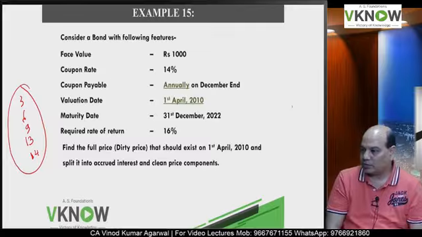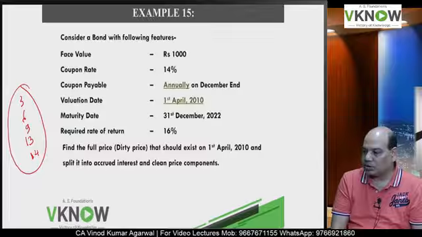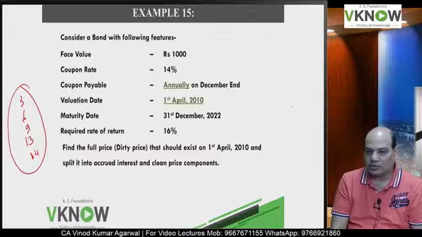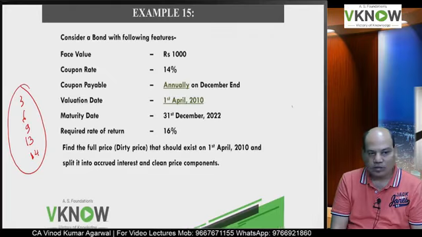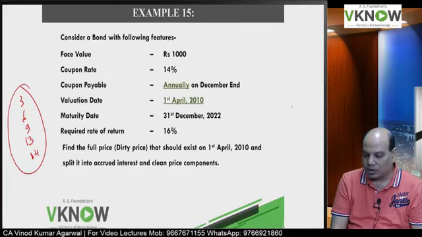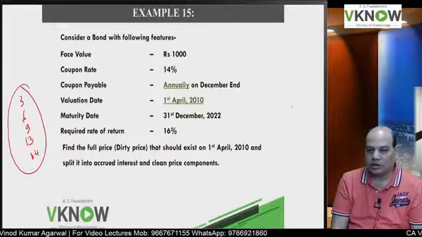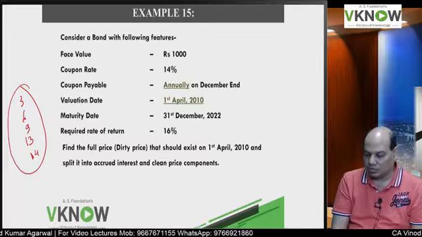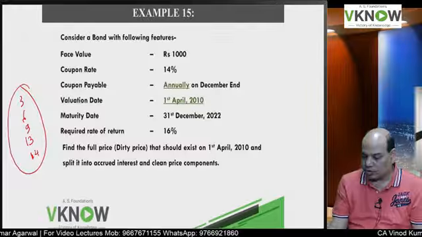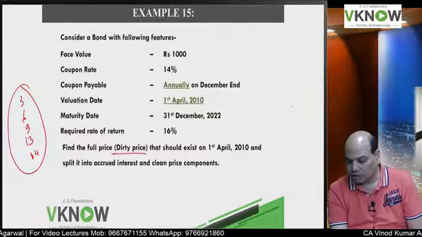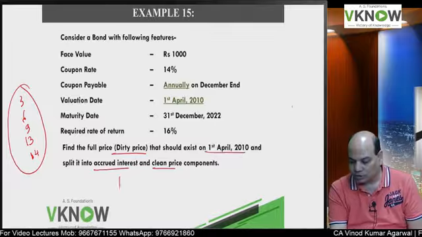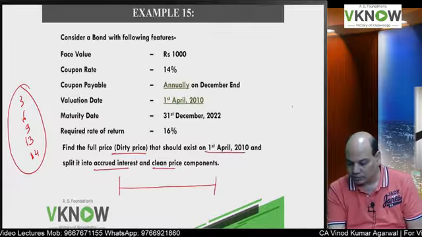Find the full price. Full price means dirty price. Full price means dirty price that should exist on 1st April 2010 and split into accrued interest and clean price component. So you have to find dirty price, accrued interest and clean price on 1st April 2010.